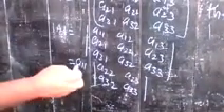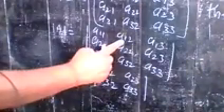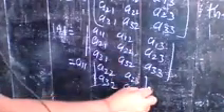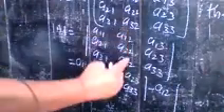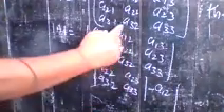Now, the second element is A12. Write it with a negative sign, so write minus A12. Which determinant do you take? Eliminate this row and the corresponding column. The elements left are A21, A23, A31, A33.